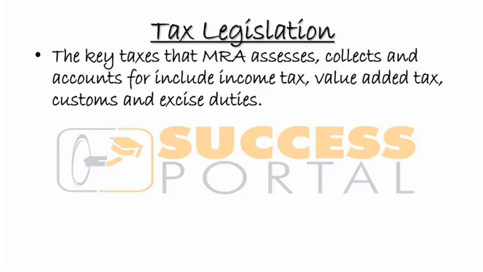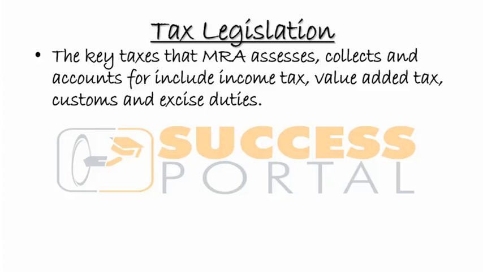The key taxes that MRA assesses, collects and accounts for are basically three. These are the three taxes that MRA is actually involved in. The income tax, that means corporate tax, PAYE, and so on. There's also the value added tax.